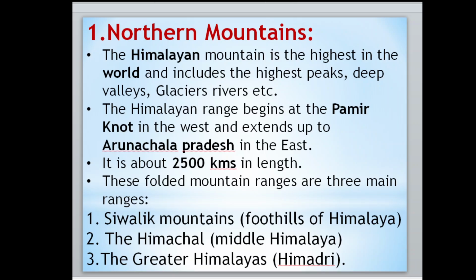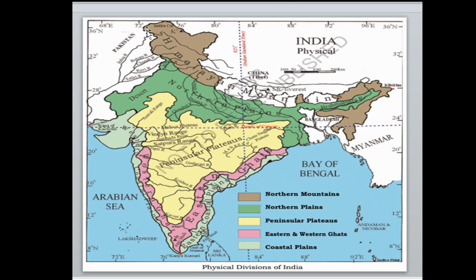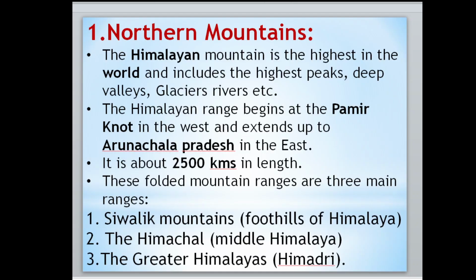Then the Himalayan range begins at the Pamir knot in the west and extends to Arunachal Pradesh in the east. So just move to the map. Here is the Pamir knot. So here it is going to start, on the top. From here it is going to start, and here it is going to end in Arunachal Pradesh. Here it is, Arunachal Pradesh. Okay, first point.